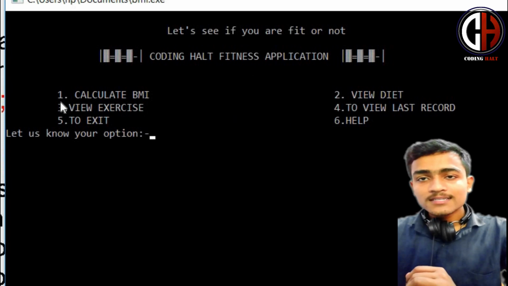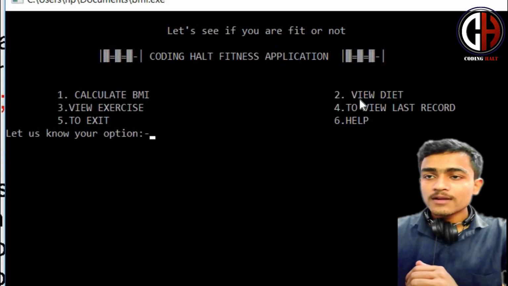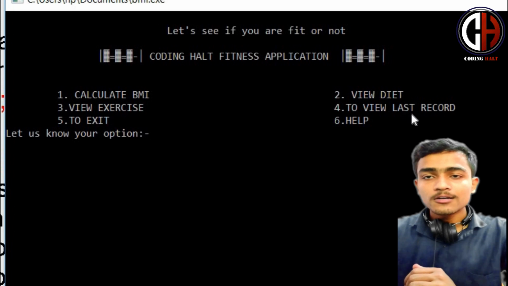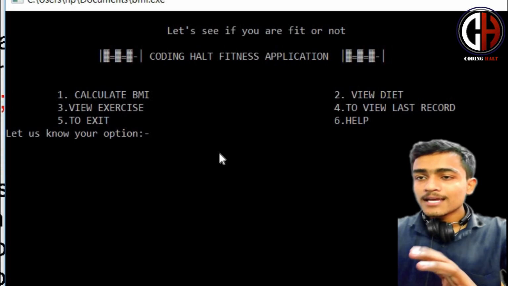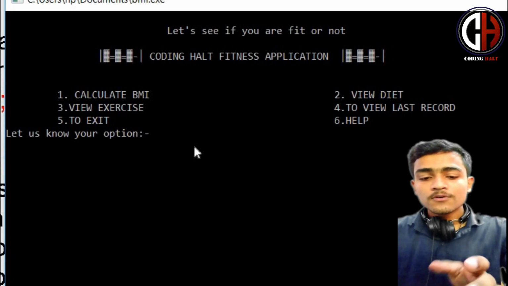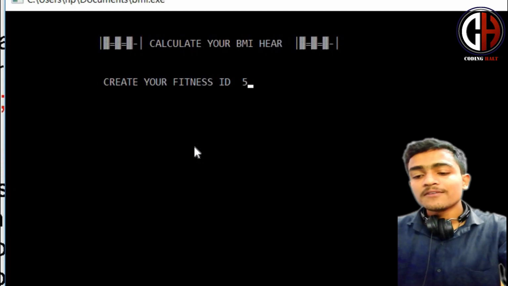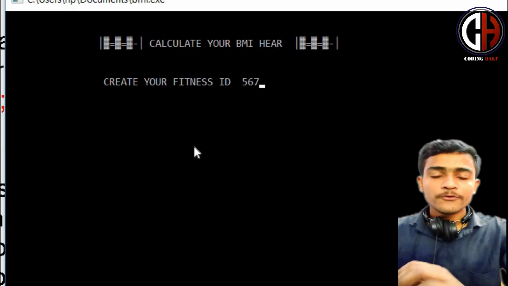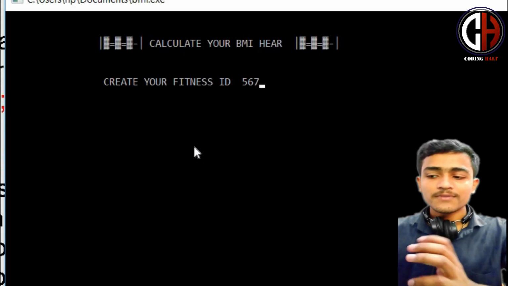This is the Coding Hall fitness application, and here are the options you have to choose from: first to calculate BMI, second to view diet, third to view exercise, fourth to view the last record, option 5 to exit, and option 6 for help. So we will start with option 1, create your fitness ID. I am creating 567, a 3-digit number. You can take a 4-digit or 5-digit number, it's free.